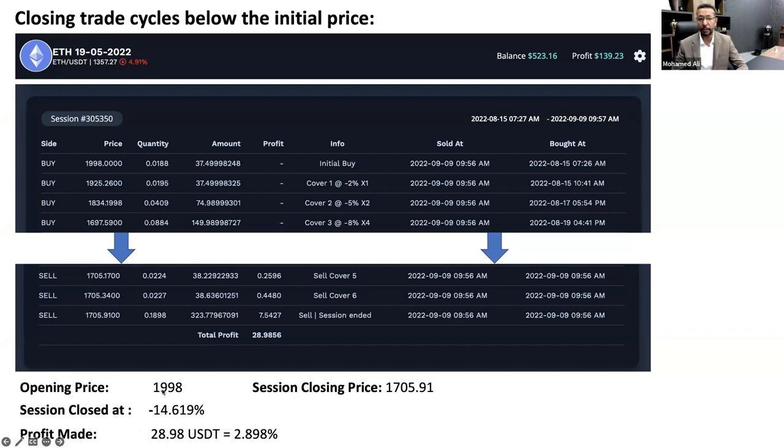The difference between 1,998 and 1,705.91, that's 14.619%. And it closed down and it still made a profit of 2.898% of the capital, which is 1,000 in this specific coin. That's just an example. We have seen previously some coins that have closed more than 34% down and even more. We're going to see even trades closing at more depth than 34 and 35.